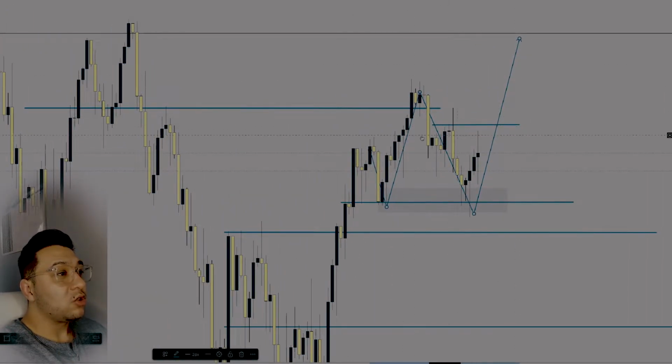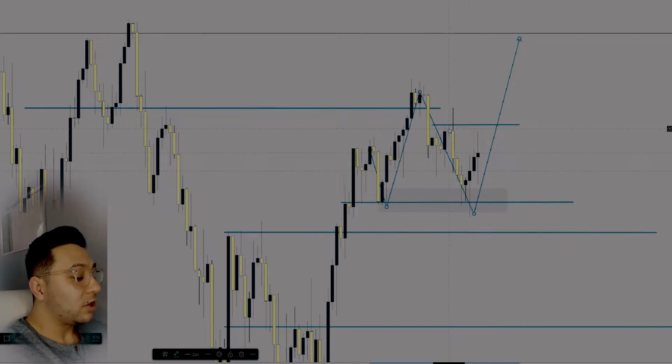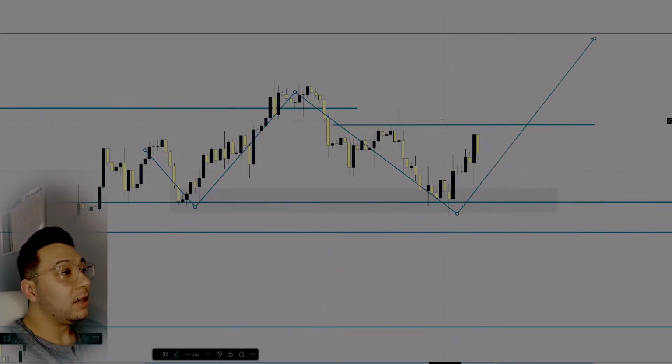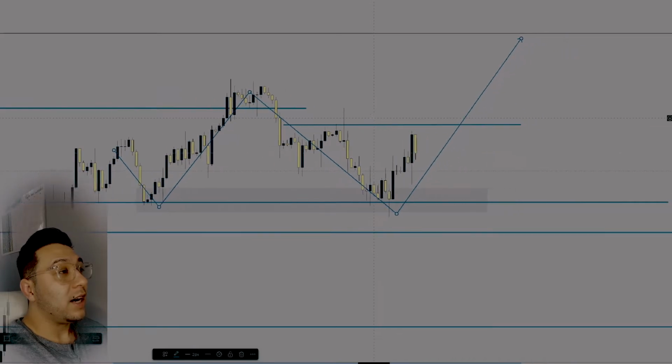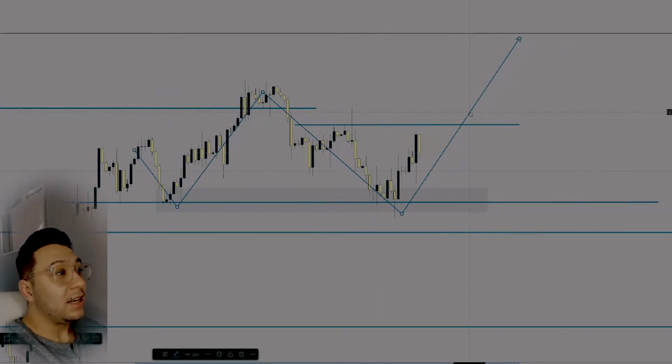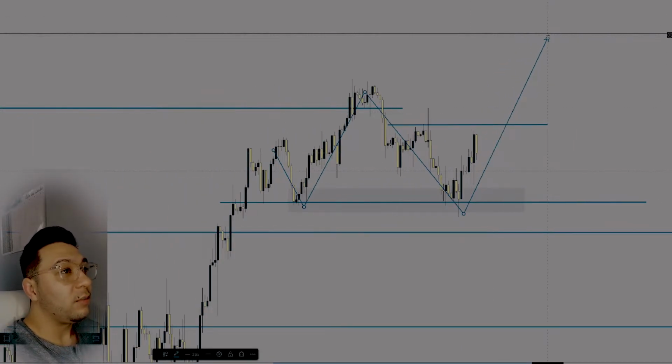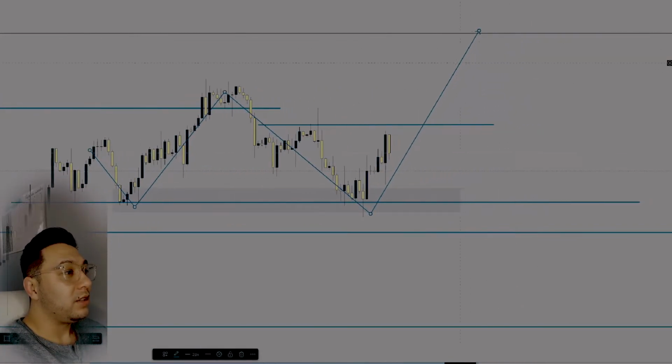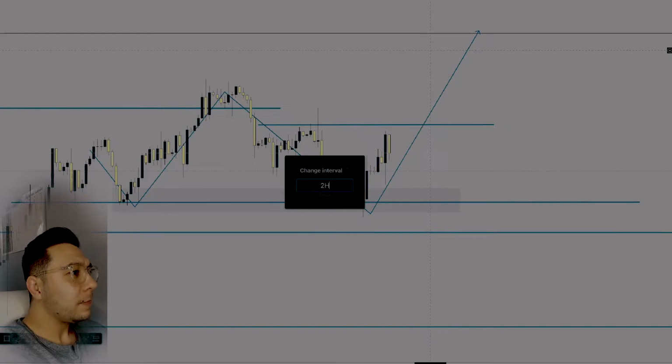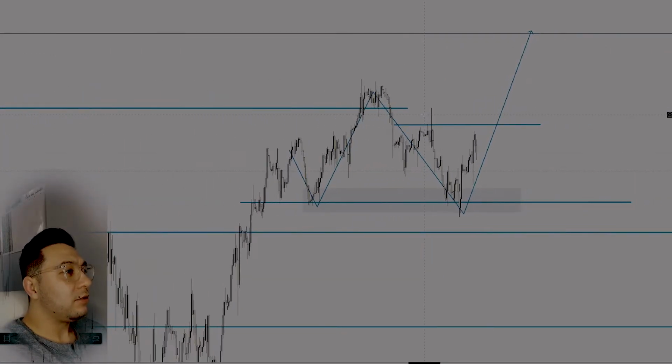And because this would be a broken level of market structure on the 12-hour time frame, because it broke its previous lower high, which means that if a lower high breaks, it just made a higher high, and what's next is a higher low and a higher high, so on and so forth. And if you're unfamiliar with that, watch the market structure and time frame correlation playlist that I have for you guys. But yeah, that's really what I see so far.